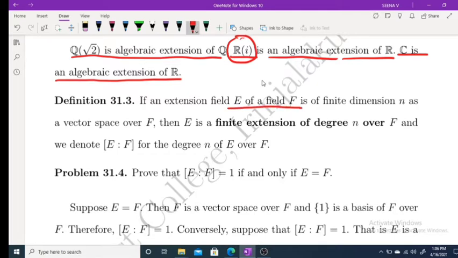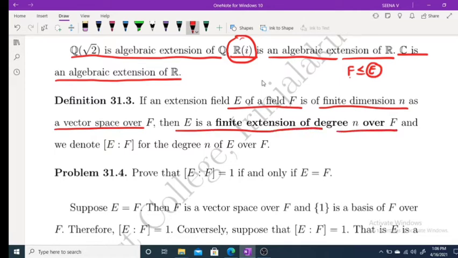If E is an extension field of a field F and is of finite dimension n as a vector space over F, that is, F is a subfield of E and E is an n-dimensional vector space over F, in that case we say that E is a finite extension of degree n over F. And we denote it as [E:F], the degree of E over F. That means the dimension of E as a vector space over F. If the dimension is n, then the degree of E over F is equal to n.